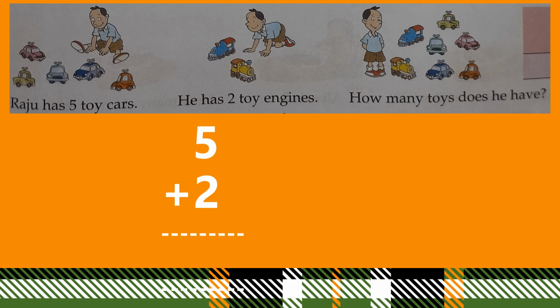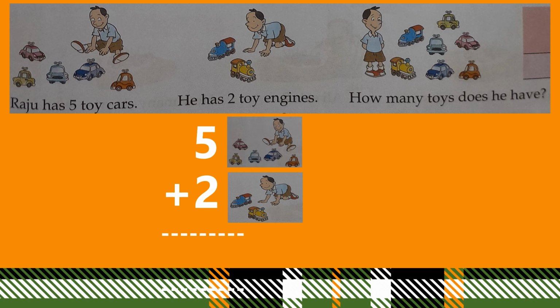5 plus 2. In order to add 5 and 2, we will count 5 and 2 all together. We will count the number of toys all together. 1, 2, 3, 4, 5, 6, 7.